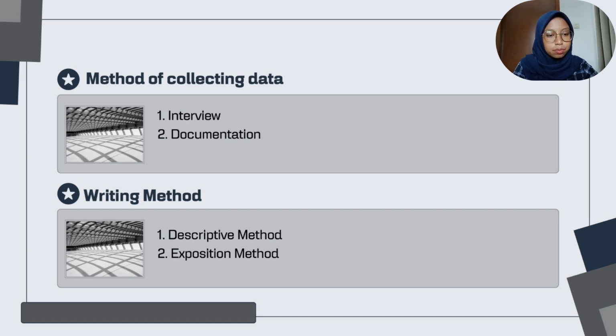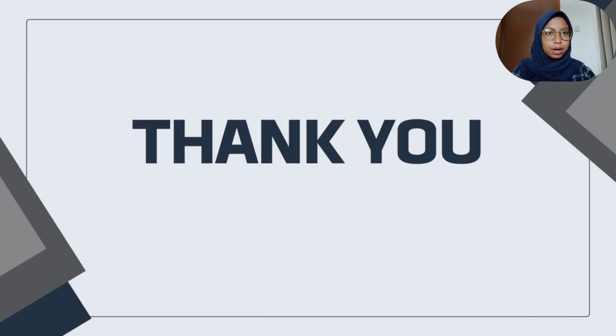And then number 2 is exposition method. This method is used to present an analysis of the calculation, deposits, and reporting of income tax Article 21 at ABC company.